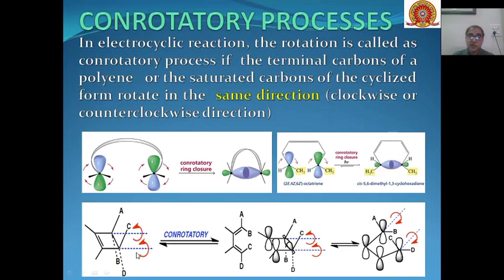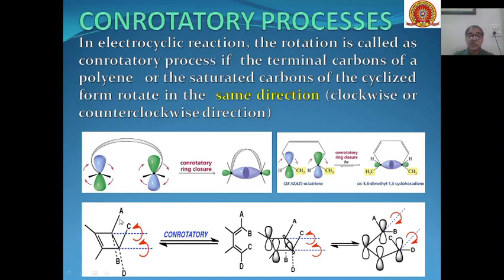And this is the general conversion of a conrotatory motion leading to the formation of an open chain compound from a closed chain compound.